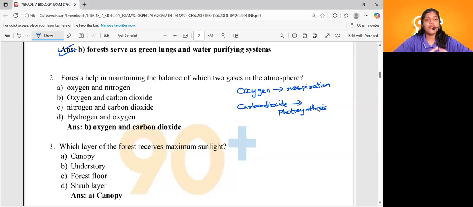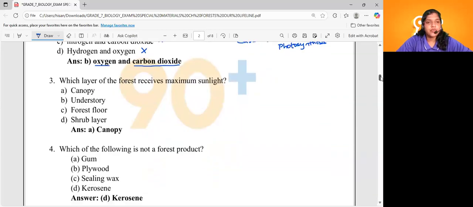We know that. So forest helps in maintaining the balance of which two gases in the atmosphere, dears? Oxygen and nitrogen is not the correct answer. Nitrogen and carbon dioxide, hydrogen and oxygen. The correct answer will be option B, oxygen and carbon dioxide. So forest helps in maintaining the balance of oxygen and carbon dioxide. Very, very important.